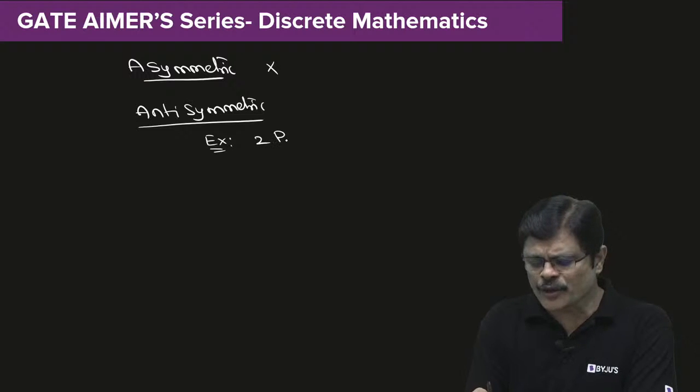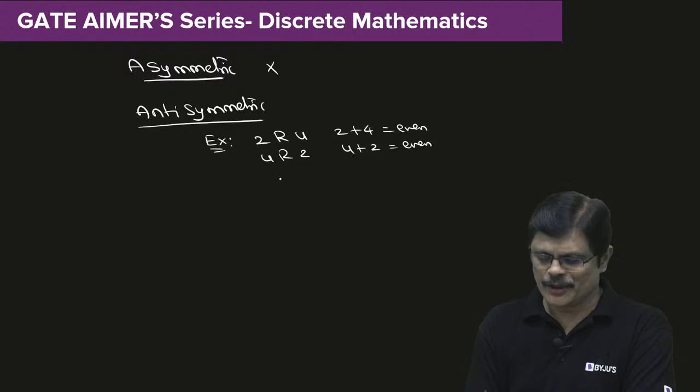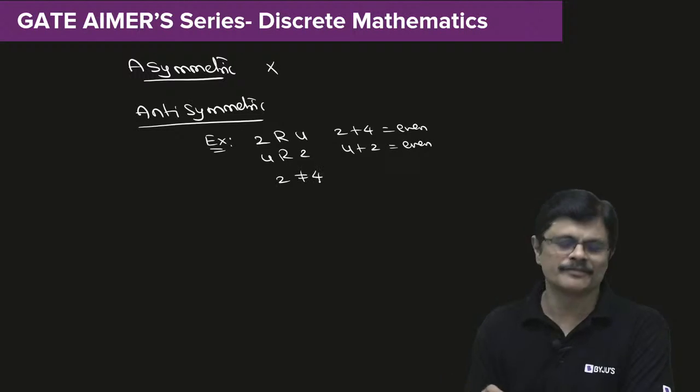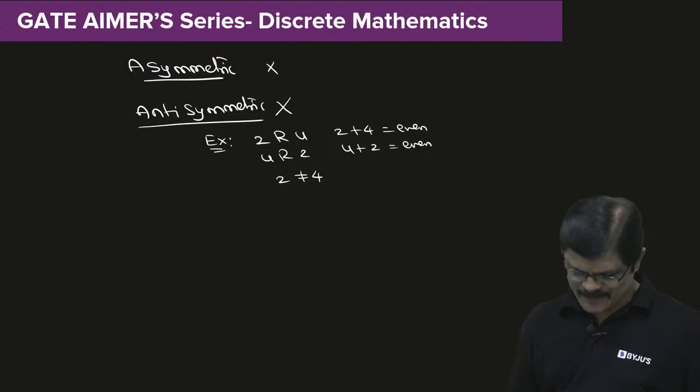2 related to 4. Why? Because 2 plus 4 is even. And 4 related to 2. Why? Because 4 plus 2 is even. But 2 is not equal to 4. Therefore, it is not anti-symmetric, my dear friends.